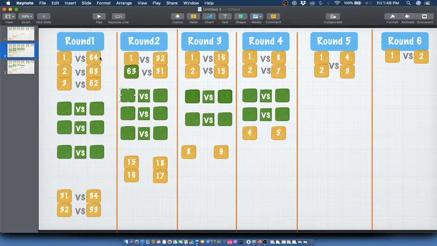Are we getting this jump here? 63 has taken the place of 2. And let's say now again 63 defeats 31. So 63 will continue this journey and move to round 3 once again in place of player 2. So 63 defeats the player ranked 2. He replaces him everywhere in the story, provided he continues to win. Are we getting this idea?